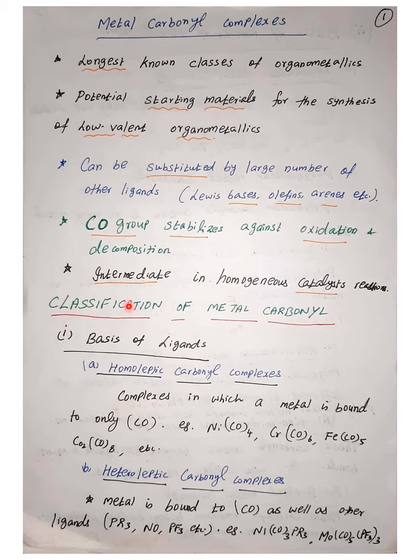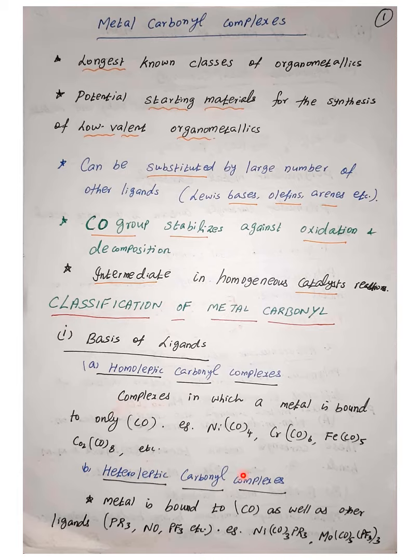One is based on the ligands. One is homoleptic carbonyl complexes, in which a metal is bound to only carbonyl. Those are called homoleptic carbonyl complexes. Examples are nickel carbonyl, chromium carbonyl, iron carbonyl.